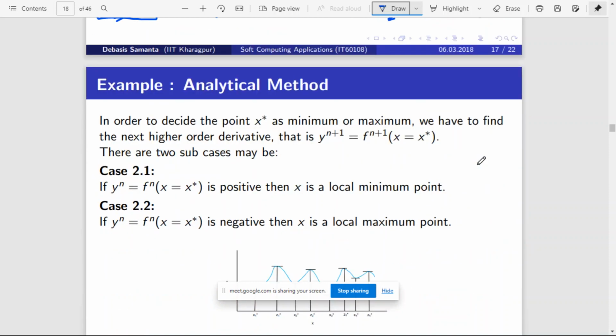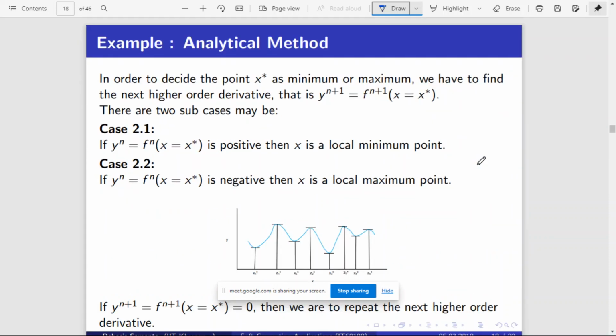Now we have to find whether that optimal point is a minimum point or a maximum point. In order to decide whether the point x star is a minimum or maximum, we have to find the next higher order derivative, that is y(n+1) equal to f(n+1) evaluated at x equal to x star, and you see what result you are getting.